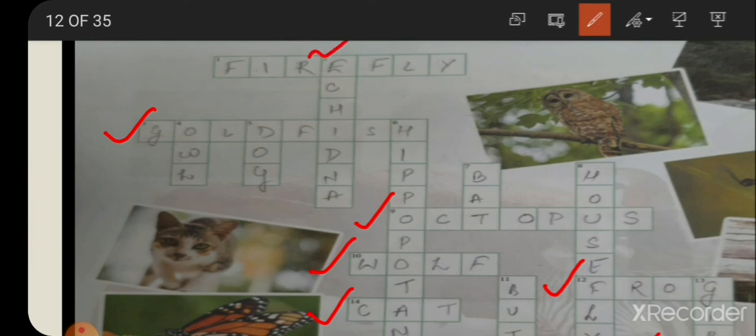Okay, echidna. Fourth one is, the group of these birds is called a parliament. The group of these birds is known as a parliament. It is owl, O-W-L. Okay, owl. The group of this bird is known as parliament.